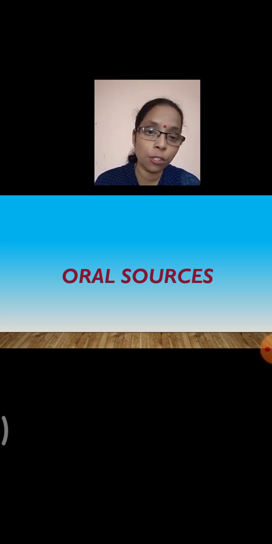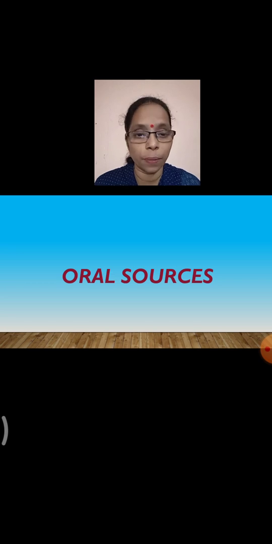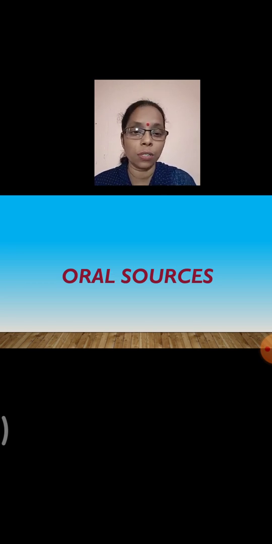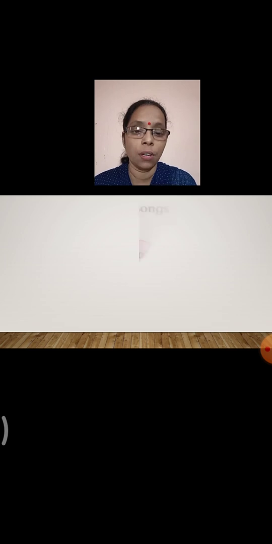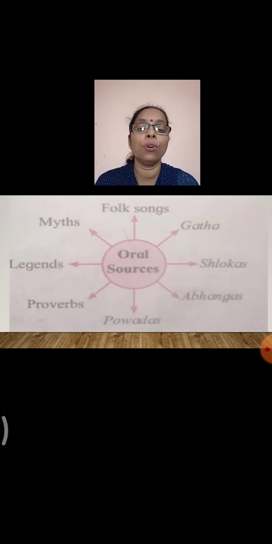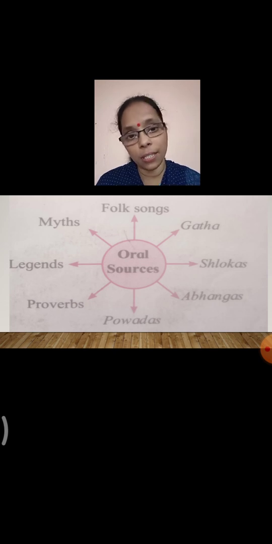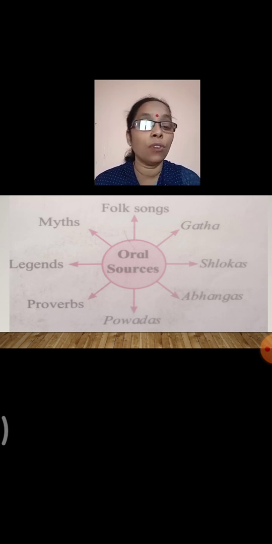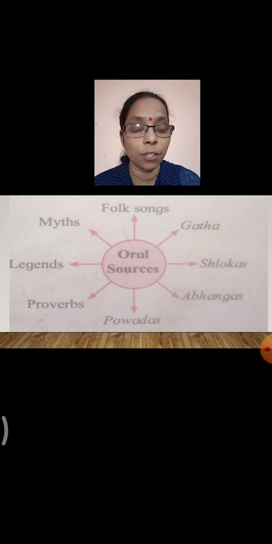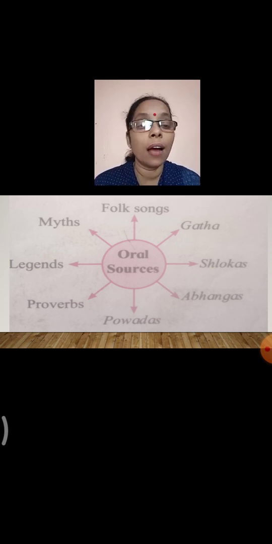Now let's shift to the next source, that is the oral source. Now how does the oral source provide us with information? What comes under the oral source? So in oral source you have the folk songs. Now what are folk songs? They talk about the culture and tradition of that particular state, region, country, etc. Then you have gathas, gathas related to the saints, and you have abhangas. Then you have legends or myths, the stories of legendaries, and you have ovis and povadas. Okay, all these come in oral source.